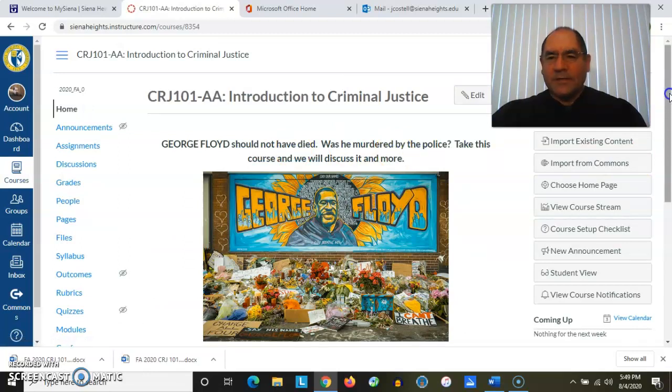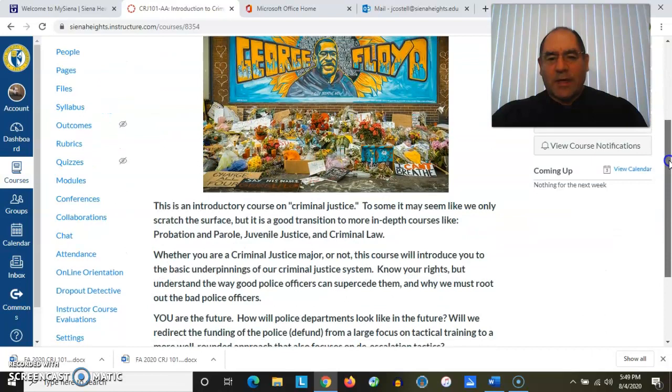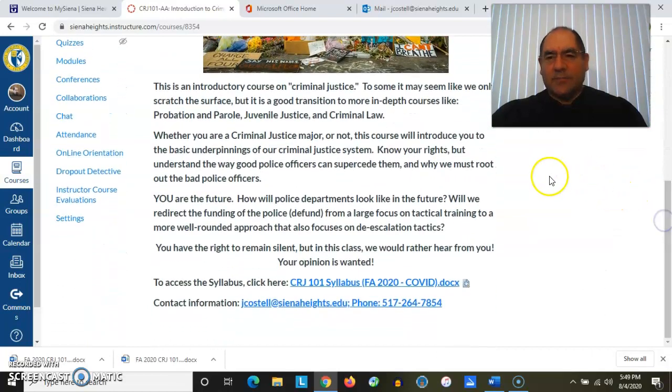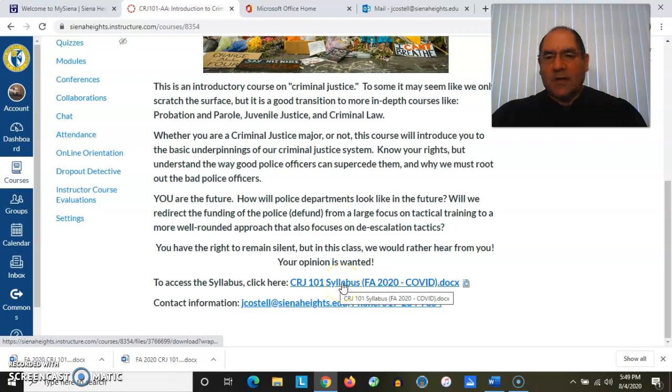And on the home page, it will give you an orientation of what you might expect to learn this semester. And as you scroll down, you'll see at the bottom, there's a place to access the syllabus. And there's other places to access the syllabus from as well. But speaking of the syllabus, this is what you should expect to find.